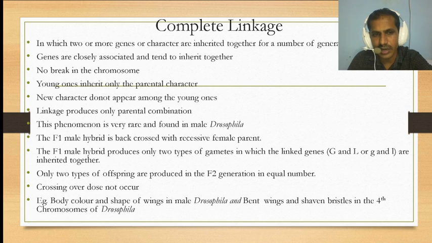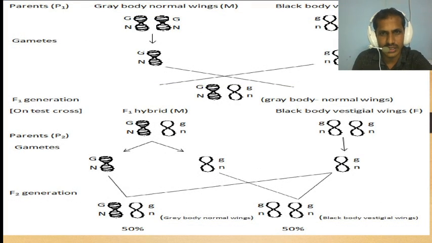For example, body color and shape of the wing in male Drosophila, or bent wings and shaven bristle in the fourth chromosome of Drosophila. So this is gray body, normal wing, and black body, vestigial. When we cross, we'll get gray body, normal wing. The gray F1 is crossed with the black vestigial recessive parent. We'll get a 50-50 ratio: gray body, normal wing, and black body, vestigial. Only parental characters are expressed. There is no crossing over in complete linkage.